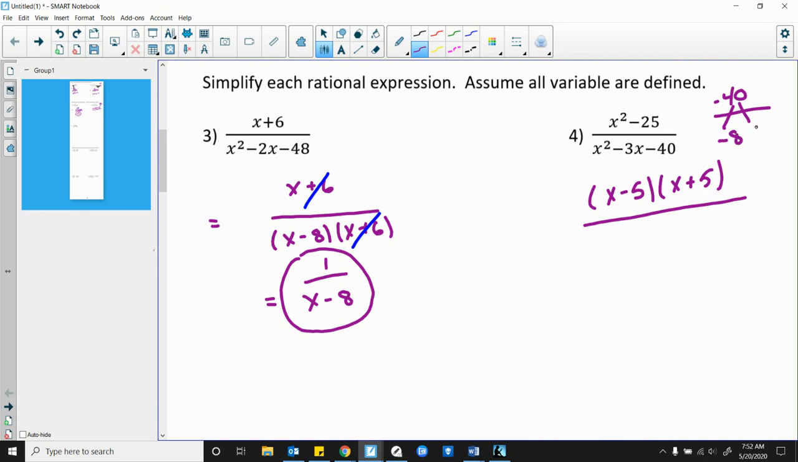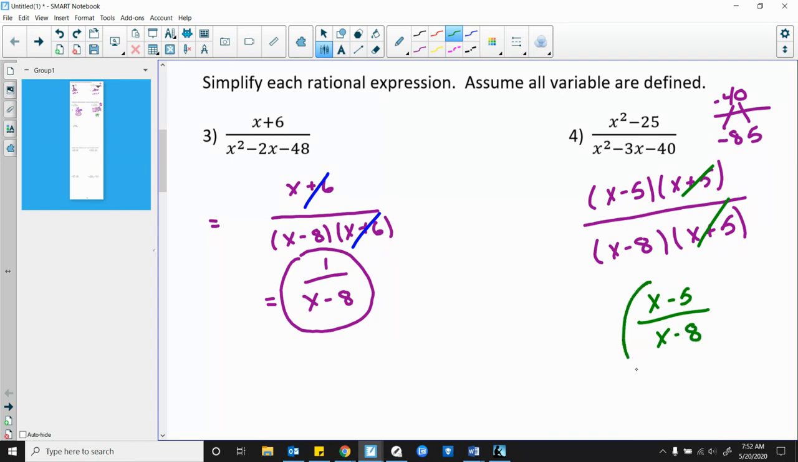In this case, it's going to be negative 8 and 5. So I'm going to have x minus 8 and I'm going to have x plus 5. The only thing that cancels here is my x plus 5 and my x plus 5, and I'm left with my answer, which is x minus 5 over x minus 8. Again, factoring everything first simplifies a lot of your steps.